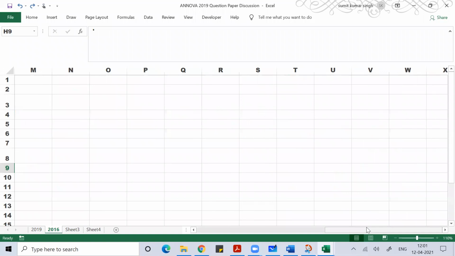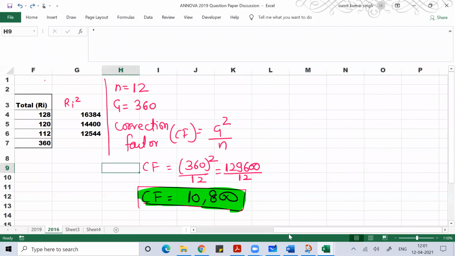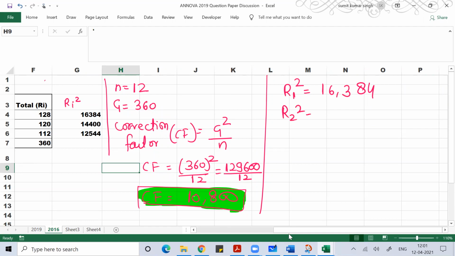Then after I find the correction factor, I know R1 square is 16384, R2 square is 14,400, R3 square is 12544.